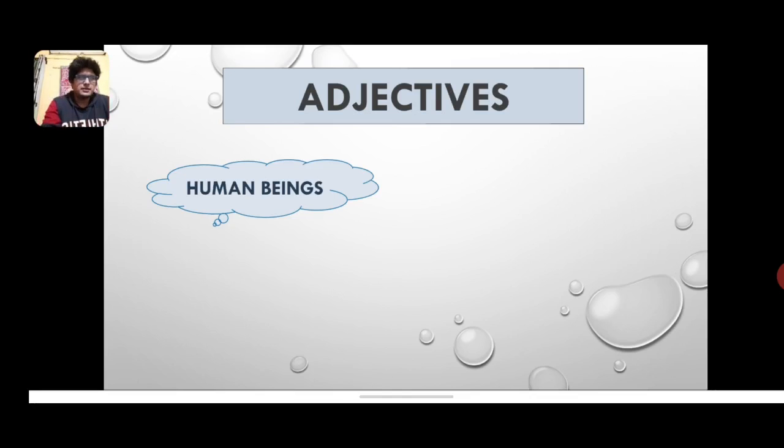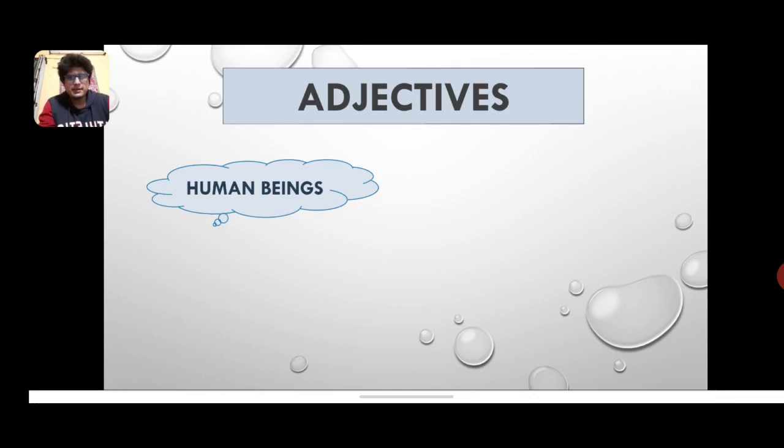Now, as you can see on the screen, you have a thinking cloud here which says human beings. Children, you can describe various types of human beings. There are several doctors around, there are engineers, there are plumbers, there are shoe menders, which are usually known as cobblers, and there are many more occupations that people follow.